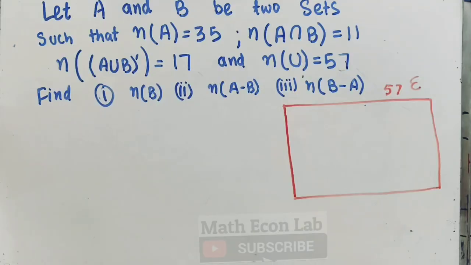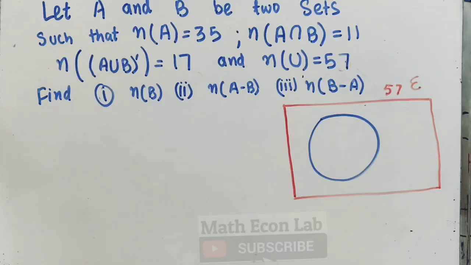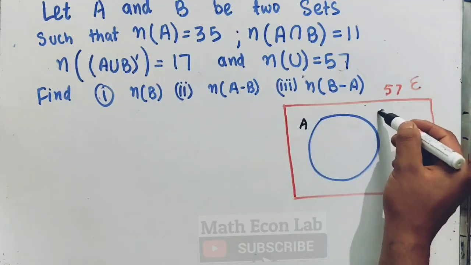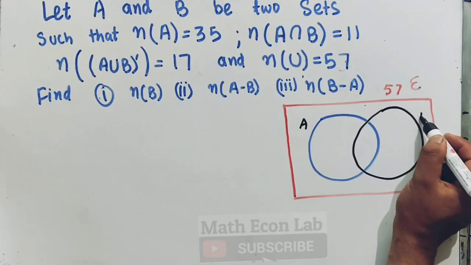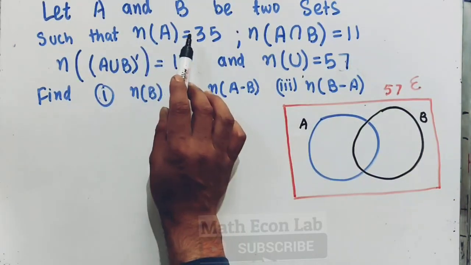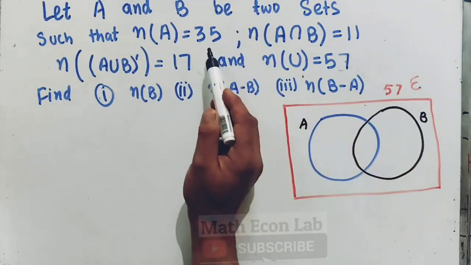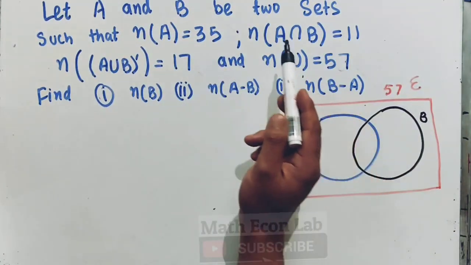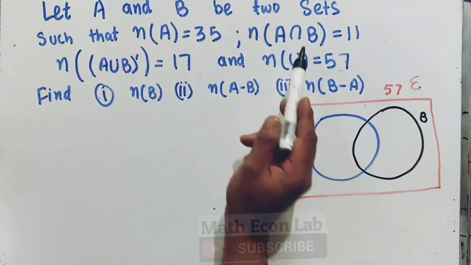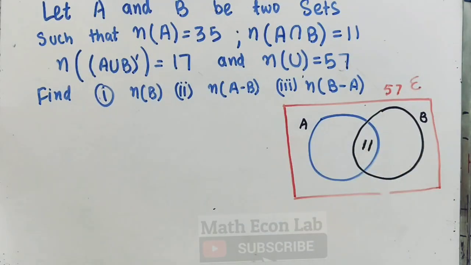Let us suppose this is set A, and this is set B. Let us see what information is given. The number of elements in set A is 35, so this whole circle has 35 elements. Also the number of elements in A intersection B is 11, which is common to both of the sets.